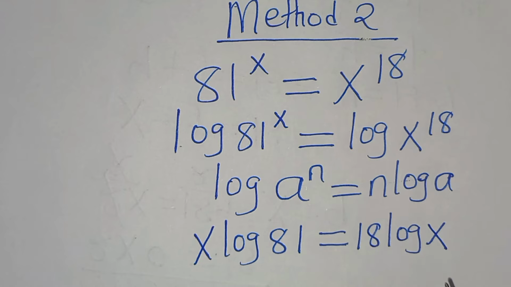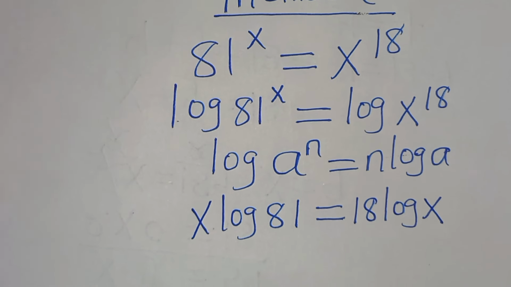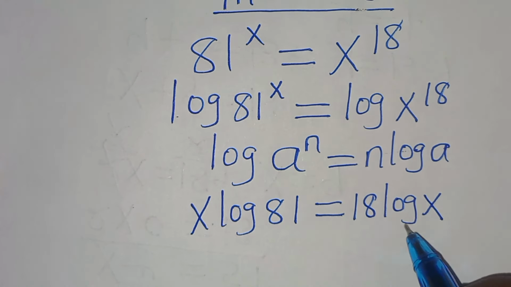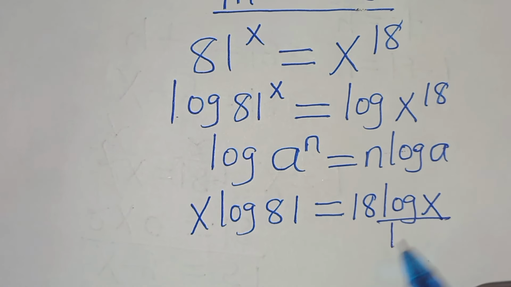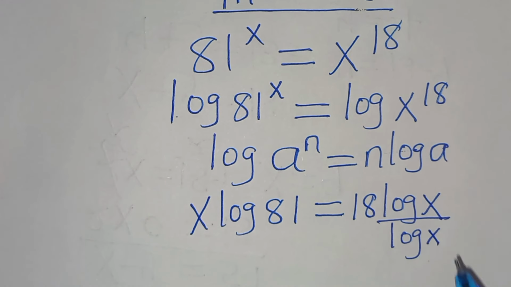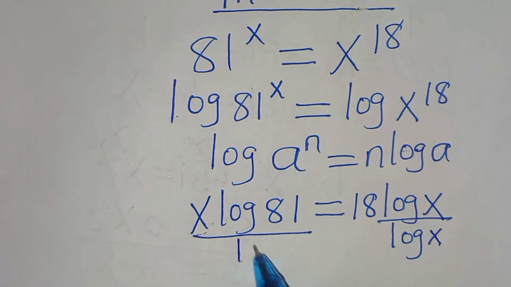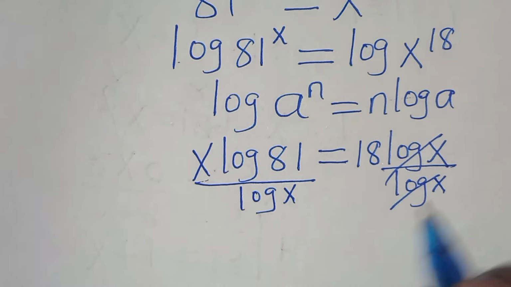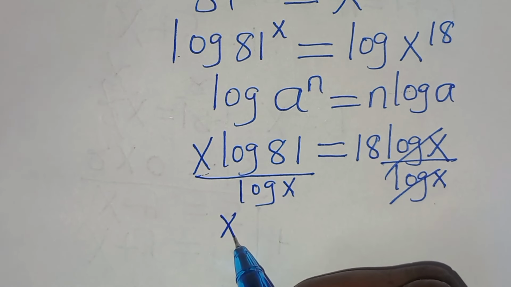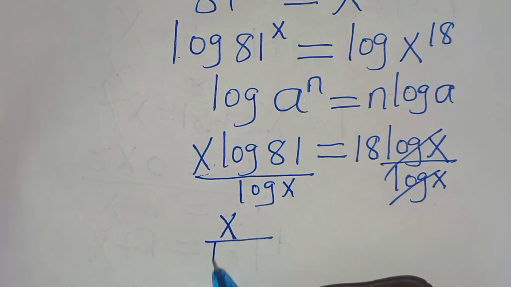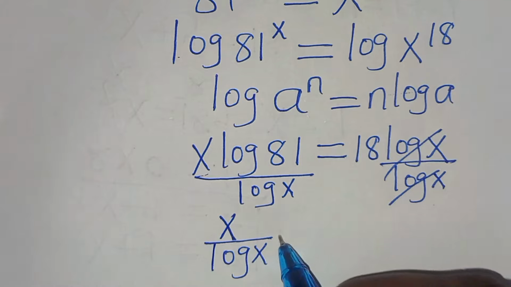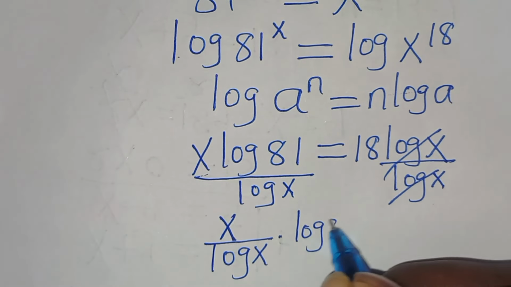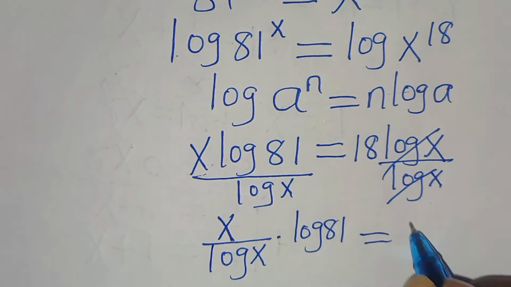So the next step here is we divide both sides by log x. So here we have x divided by log x, multiplied by log 81. This is equal to 18.